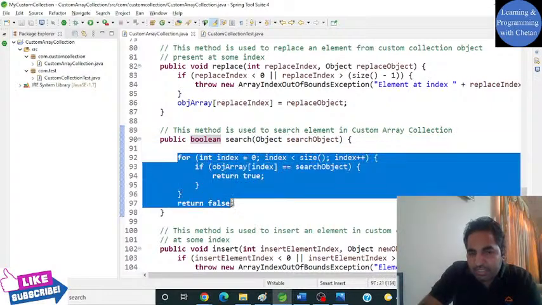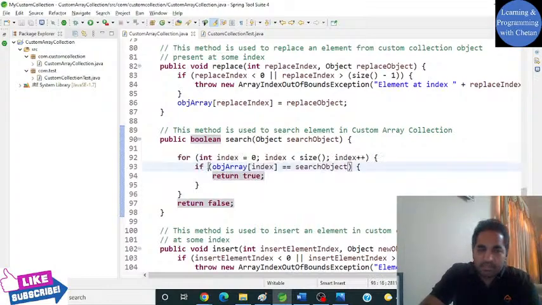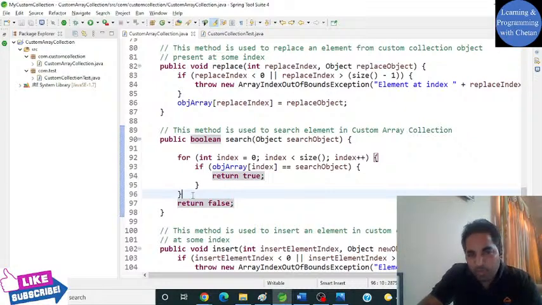Here you can see that I have used a simple for loop, guys. Now I can use a stream also to increase the performance of my collection, but I want you guys to clear the concept to have a better understanding. That's why I'm using this basic for loop for you guys.